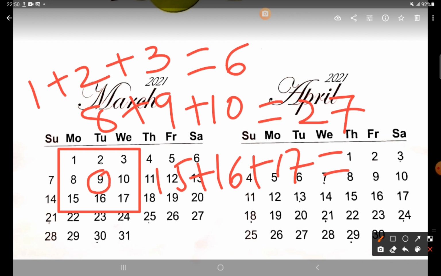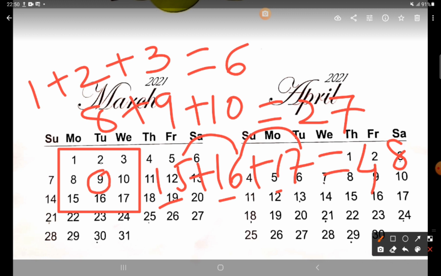So if you add this, 15 plus 16 plus 17 will give you how much? 5 plus 6 is 11, 11 and 7 will be 18. So 8 and carry 1. So 1, 2, 3 and 4, 48. So 48 आया. तो ये जो आपका तीनों आंसर है, अब आप इसको ऐड कर दो, 6, 27 and 48. So now we will add 6, 27 and 48.